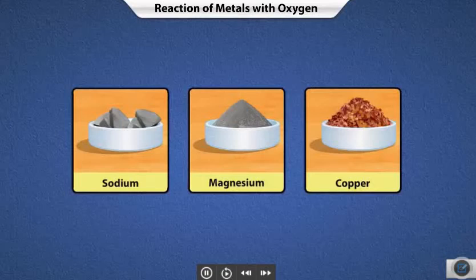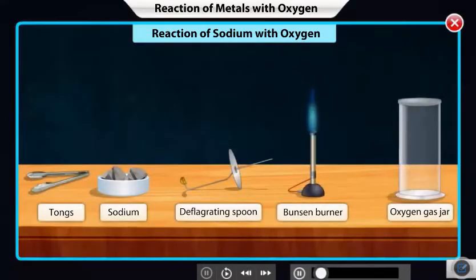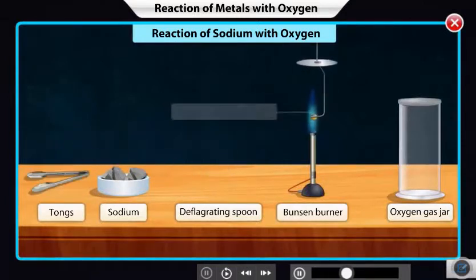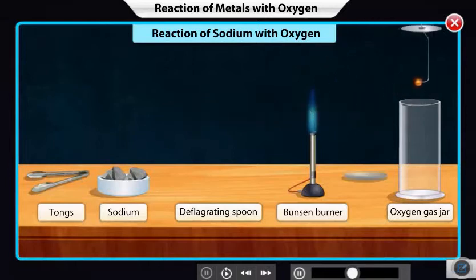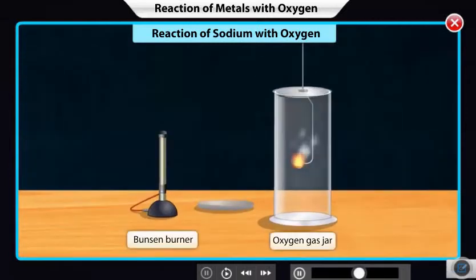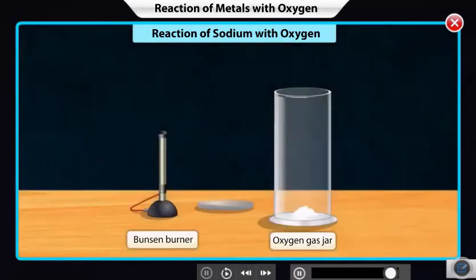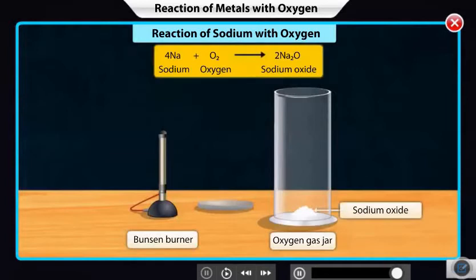Click the metal to view its reaction with oxygen. Sodium is a highly reactive metal. However, its reaction with oxygen at room temperature is rather slow. Sodium, when heated, burns with a bright yellowish-orange flame. Insert the burning sodium in a gas jar containing oxygen for a while. Sodium burns more brightly, releasing a lot of heat, leaving behind a white hygroscopic powder of sodium oxide.